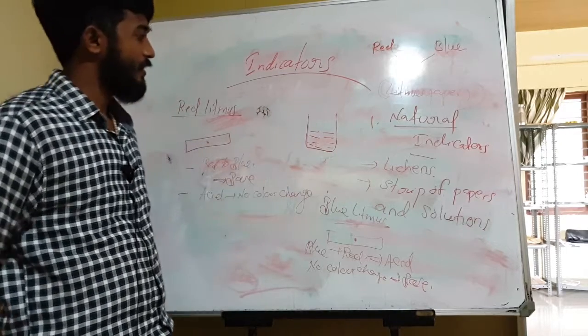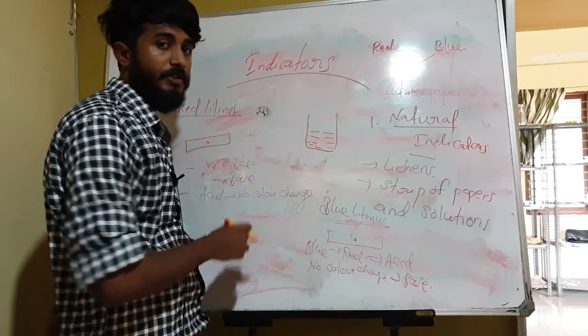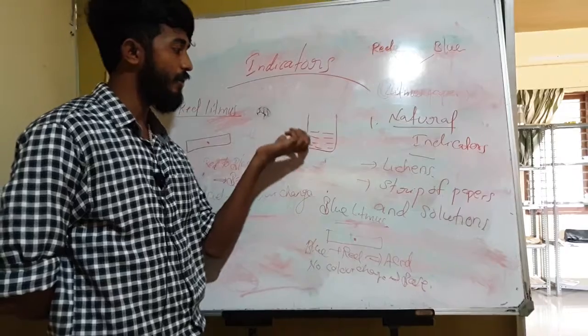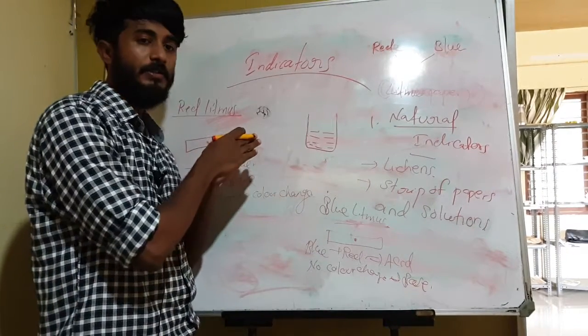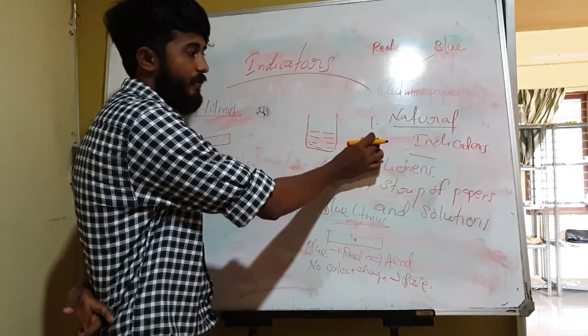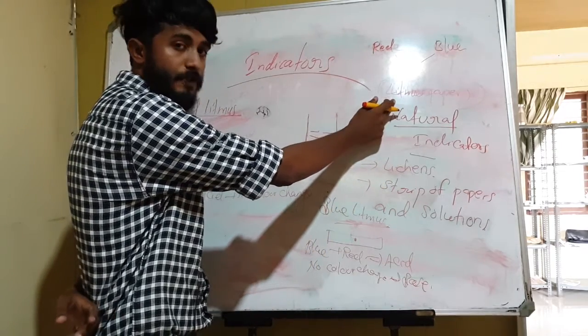So once again, listen here, we are discussing indicators. What are indicators? These are the substances used to identify whether the given solution is acid or base. These indicators can be of different types. One of the types is the natural indicator, that is litmus paper.